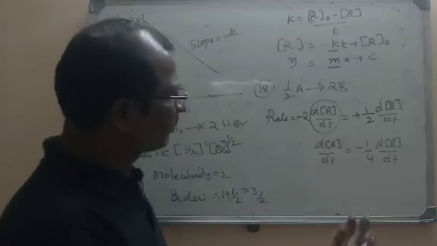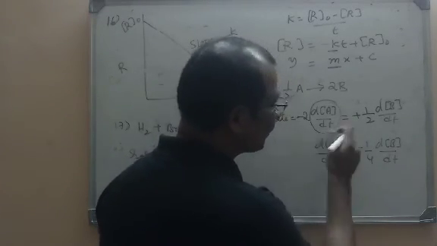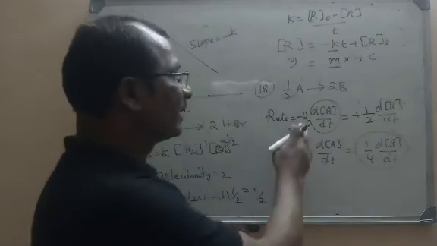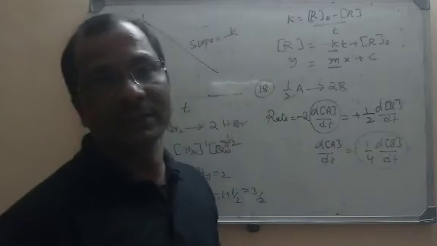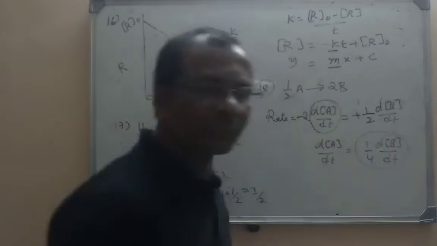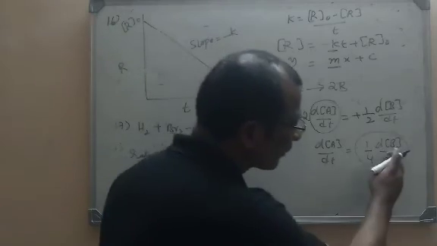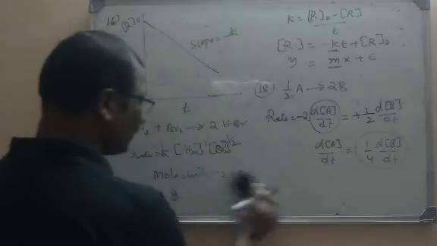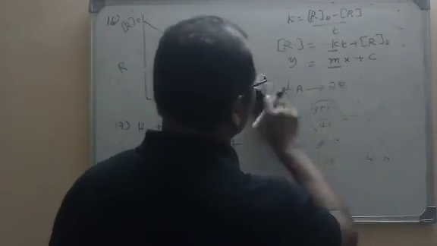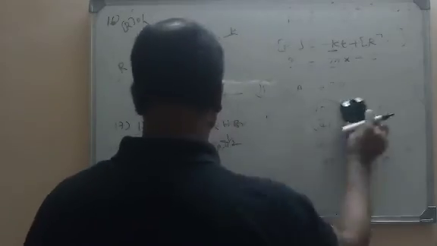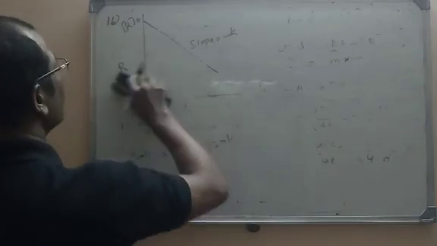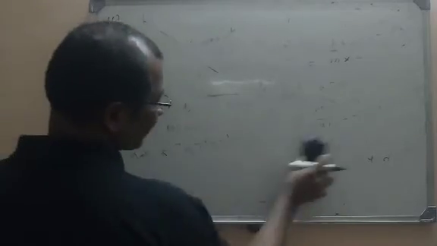But I told you that this negative sign is only for our understanding. In the options, only the negative sign indicates the decrease, but this is the relation here: 1 by 4 times the appearance of B. Please keep in mind that the negative sign and positive sign indicate only the decrease and increase in this reaction. The decrease and increase of the concentrations of the reactants and products will be indicated by the negative and positive signs in the rate law. So finally the rate is always positive.